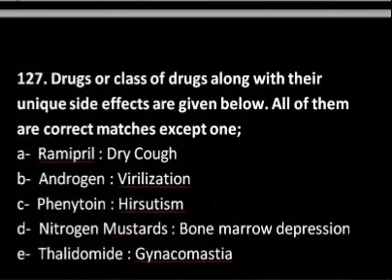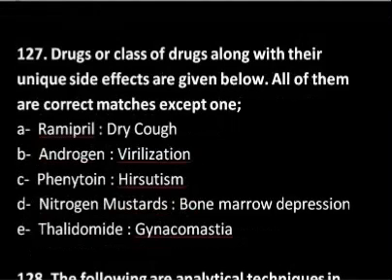So now the seventh MCQ, drugs or class of drugs along with their unique side effects are given below. All of them are correct matches except one. So drugs or drug classes are given, and in front of them their unique side effect is also mentioned. So we have to identify the wrong match in these options. So ramipril, it is an ACE inhibitor, that is